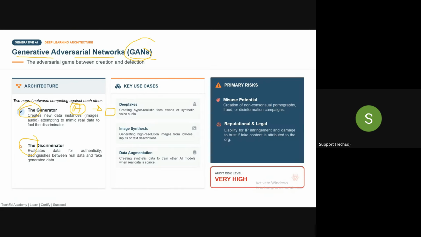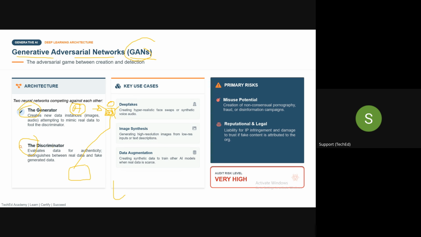The second person, for example, Rajendra, is the discriminator. When Pramod is generating that image, Rajendra will always say, "Arey no, Pramod, this is not correct. This is how the Taj Mahal looks. You have painted the Taj Mahal like this. The color is not right. The size is not right. This is not right."